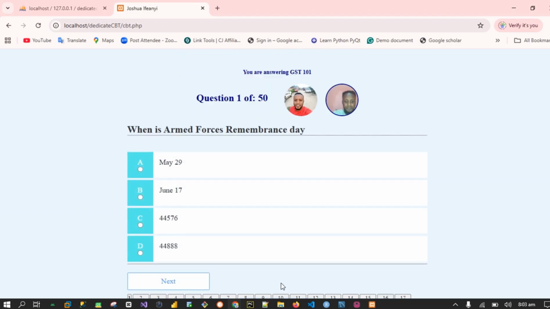Are you seeing two pictures now on my screen? This is the one I used in registering just now. This is the one I just captured just now. So these two pictures can be used to compare, by the examiners or invigilators during the day of exam, to be able to ascertain if this person is impersonating or not. Okay? So if you look at these two pictures, these are my two pictures, and they are alike. So this is what I want you to know.